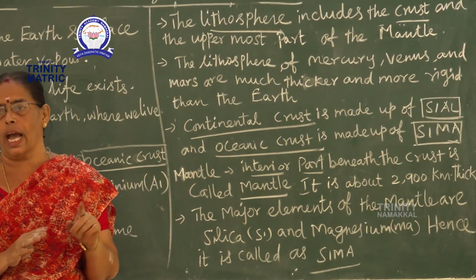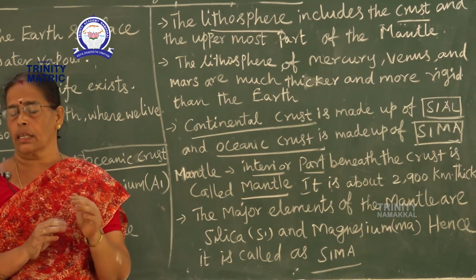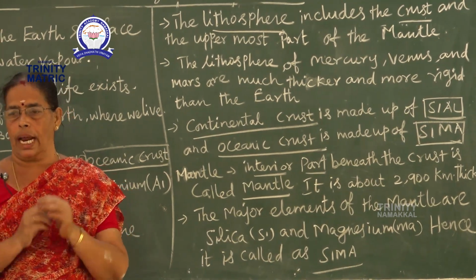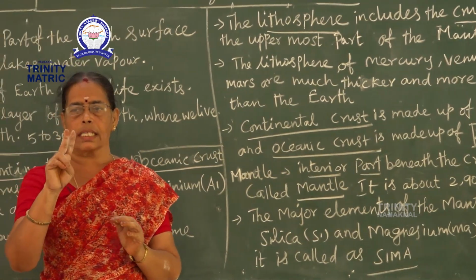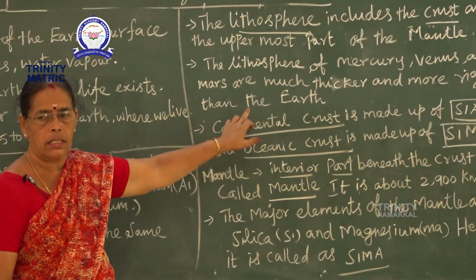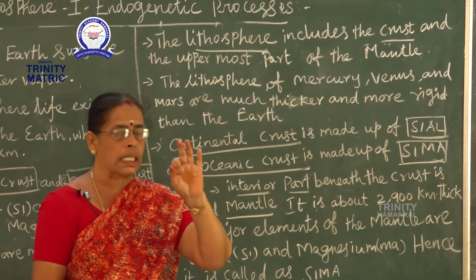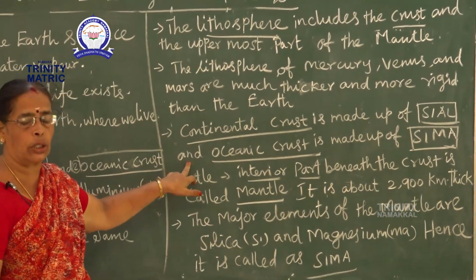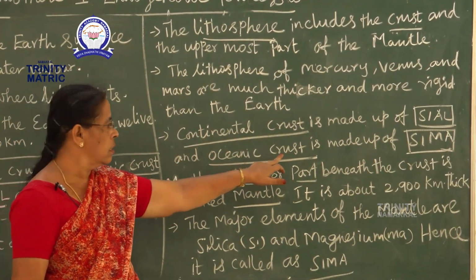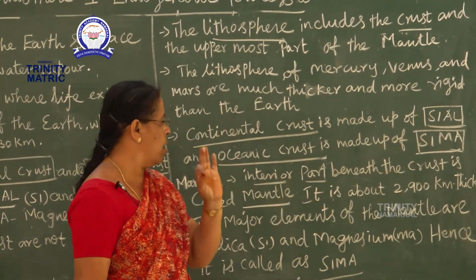You already studied about continents in early classes, in 8th standard. So the crust is of two types. One is continental crust, made up of Sial. Number 2, oceanic crust, made up of Sima.